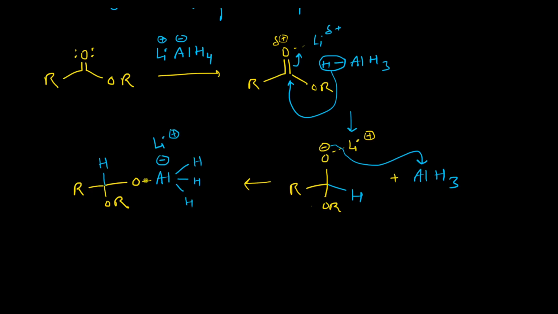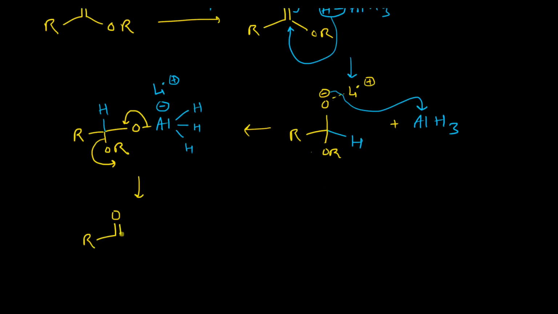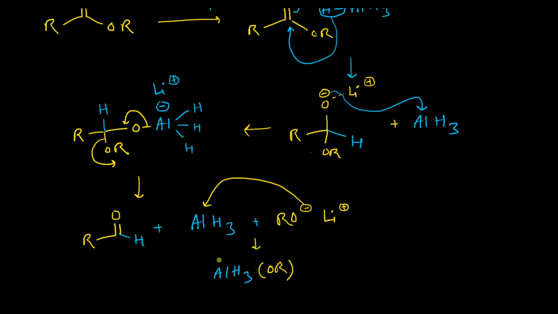After that, this aluminum-oxygen bond will go over here, forming a carbon-oxygen double bond, and this alkoxide will be eliminated from the system, generating one molecule of aldehyde. So the alane is formed as well as this RO minus, which will be complexed with lithium plus. Now this RO minus will attack this aluminum center and thereby form this complex where aluminum will be negatively charged and lithium will be there to balance this negative charge.